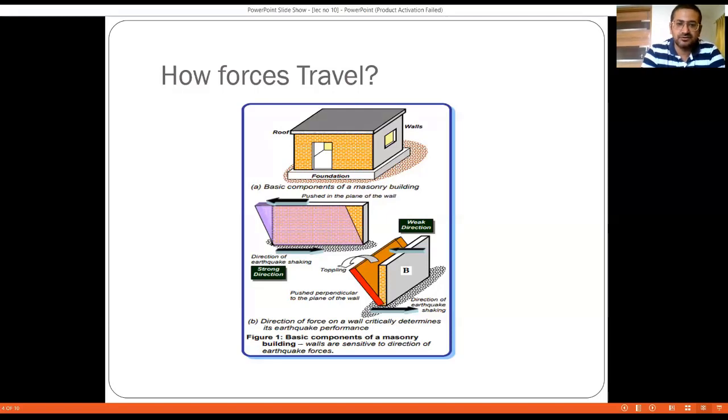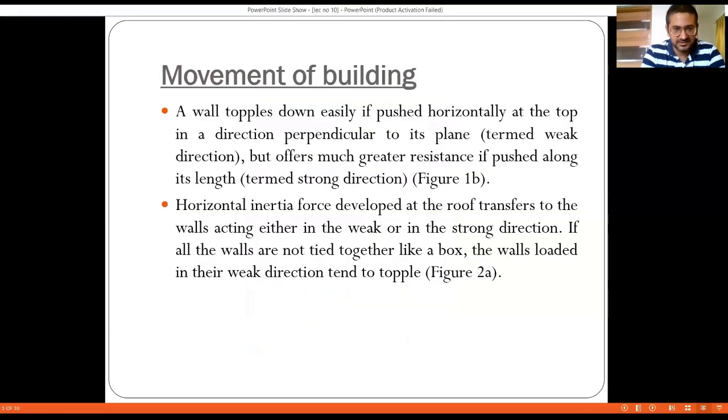So the major axis of the wall is the strong direction, the minor axis of the wall is the weak direction, and out of plane bending is the most critical type of failure in case of masonry structures. That is, a wall topples down easily if pushed horizontally at the top in a direction perpendicular to its plane, that is the weak direction or the minor axis, but offers much greater resistance if pushed along its length, which is known as the strong axis or the major axis.